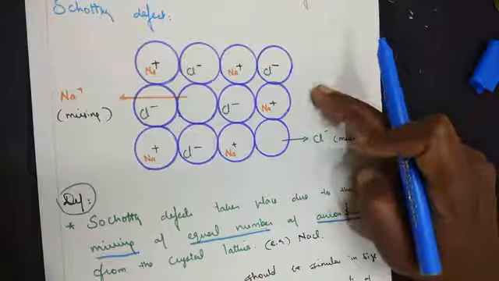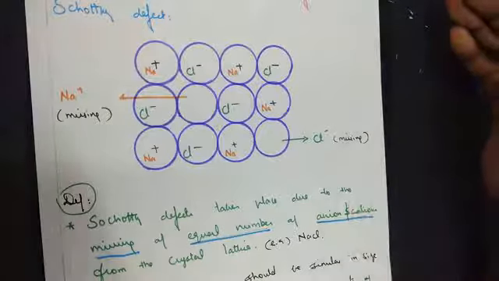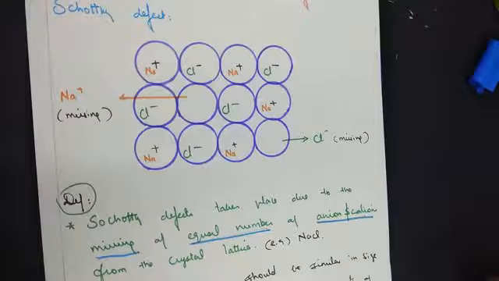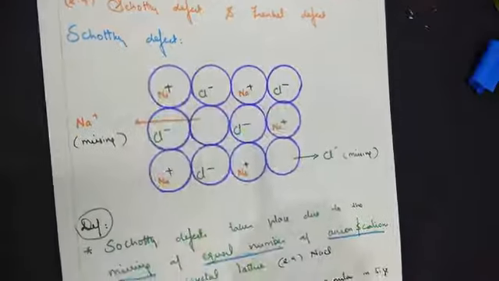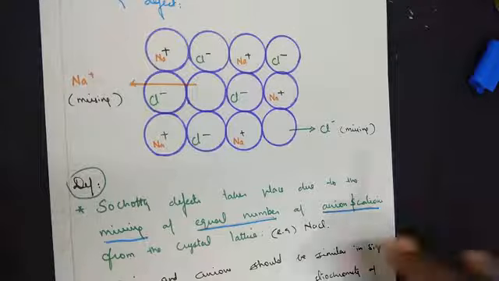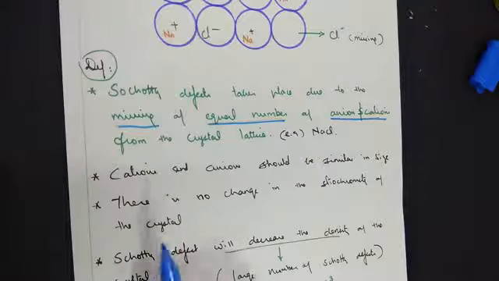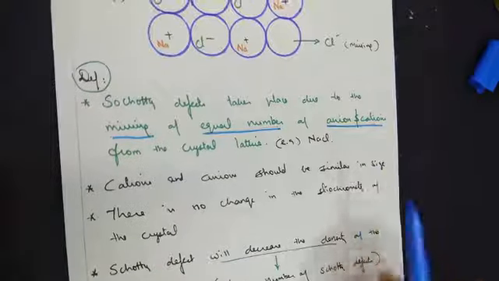If 2 positive ions are missing, 2 negative ions will be missing. If 5 positive ions are missing, 5 negative ions will be missing. So in Schottky defect, the number of missing ions, be it positive or negative, will be in a correct proportion. The second important point, cations and anions should be similar in size here.